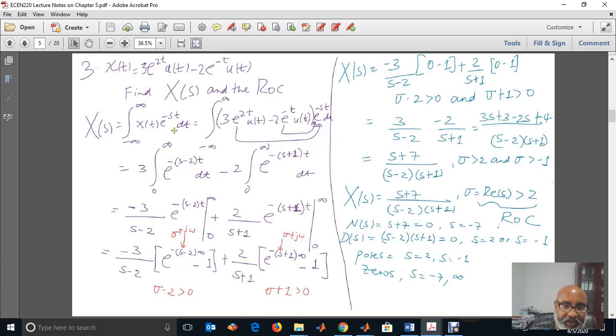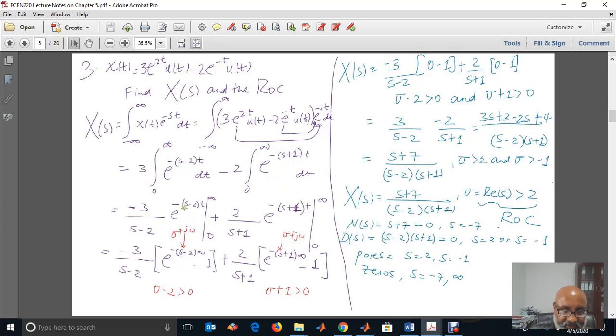Okay, let's do the Laplace transform of these two. It is from minus infinity to infinity, then we have from 0 to infinity. The first case, e to the power of 2t times e to the power of minus st. We can combine this: e to the power of minus s minus 2 times t dt. The second one, e to the power of minus s plus 1 times t dt.